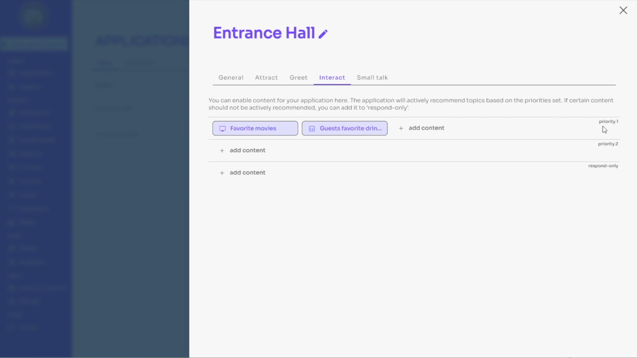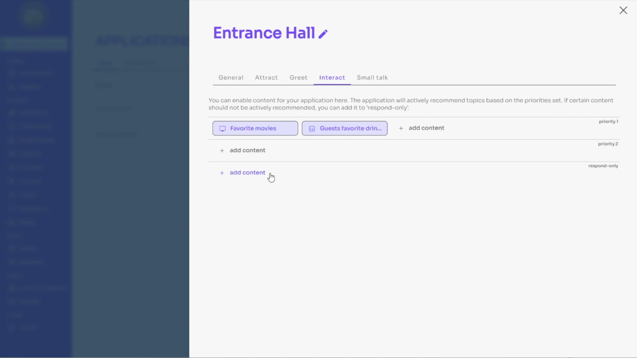If more than two modules are added to the first priority lane, two random modules are offered. If none of the modules are chosen by the interactor, the next two modules will be offered. Modules added to the second priority lane will always be offered after the content of the first priority lane. Modules added to the respond-only lane will never be actively recommended, but must be triggered through trigger words.